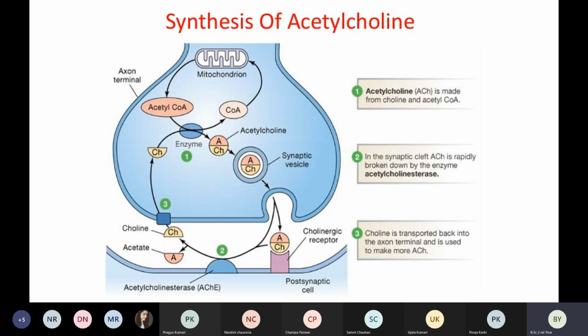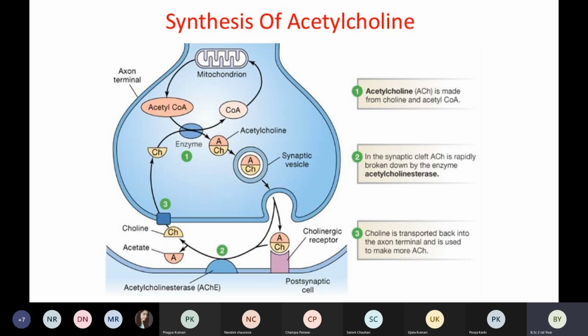So what happens is, first of all, acetyl and choline make the acetylcholine neurotransmitter. Once the acetylcholine transmitter is produced, this enzyme breaks it down into further particles.